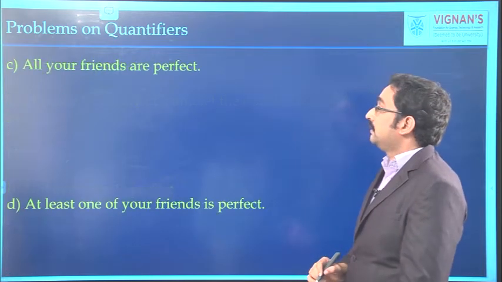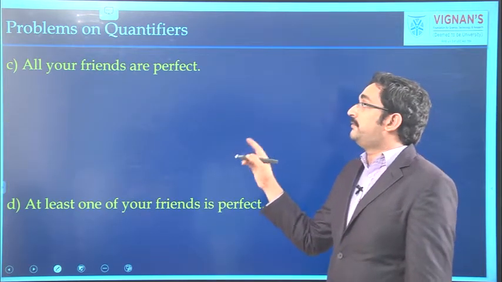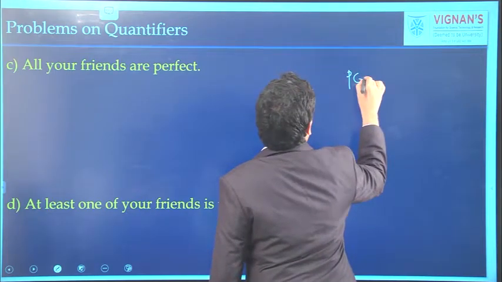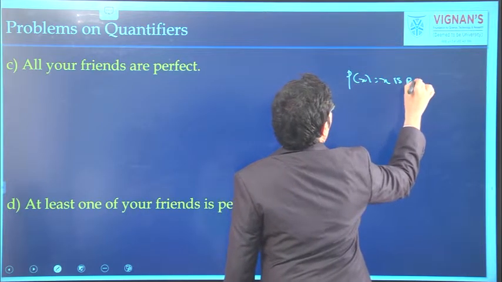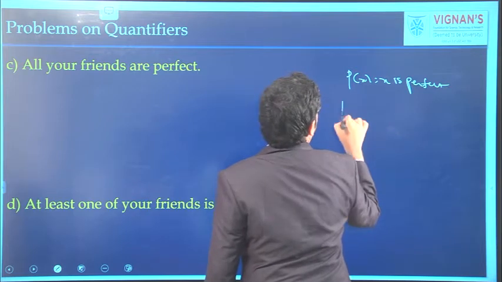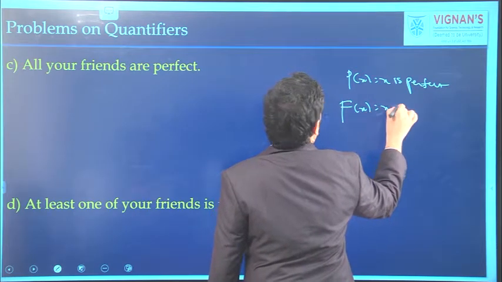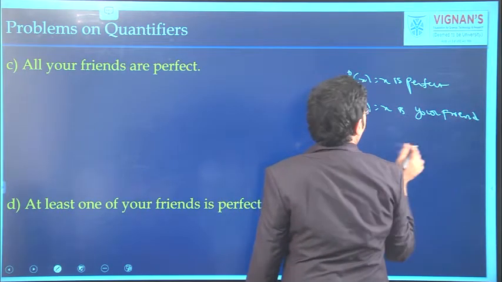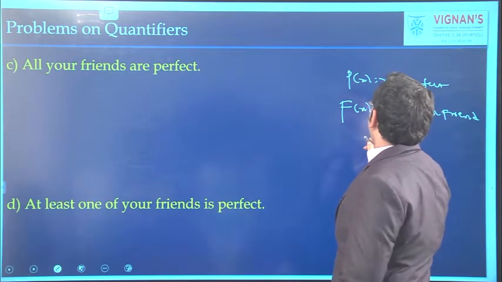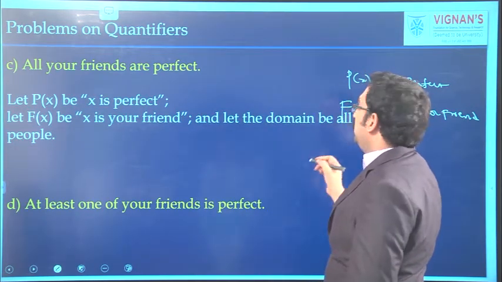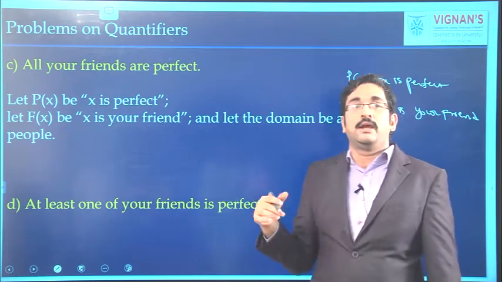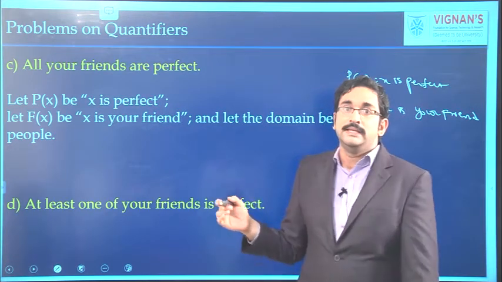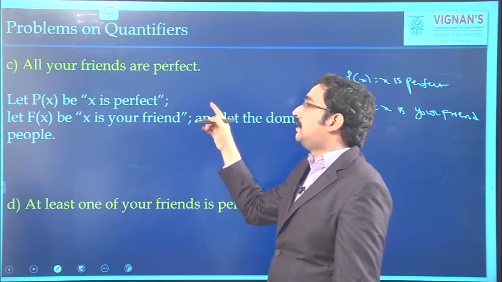See the next one, all your friends are perfect. For example, assume P of x as x is perfect, f of x as x is your friend. Here domain is all the people. That means the domain consists of your friends and not your friends, it may consist of all the people. Here what you have to express, all your friends are perfect.